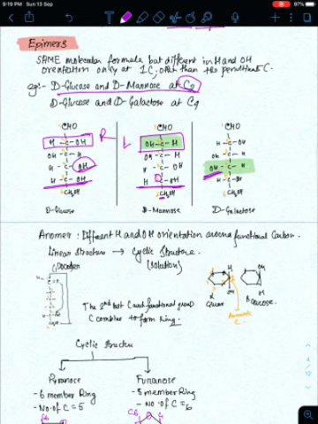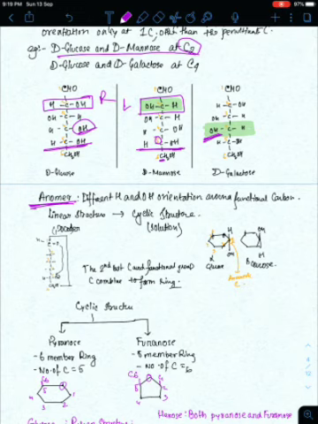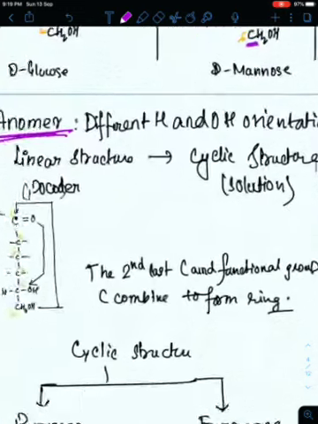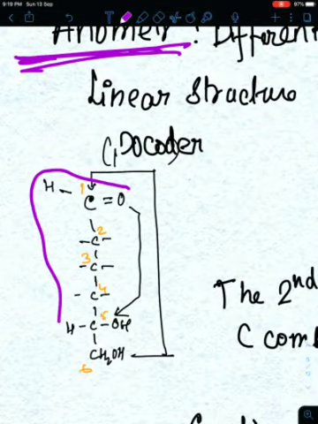Now we come to epimer. Done. Now we come to anomer. Anomer is also one type of structural isomerism, in which there is a difference in H and OH orientation around the functional carbon. Generally we see it when you convert a linear structure into a cyclic structure. If you see, this is the structure of glucose.